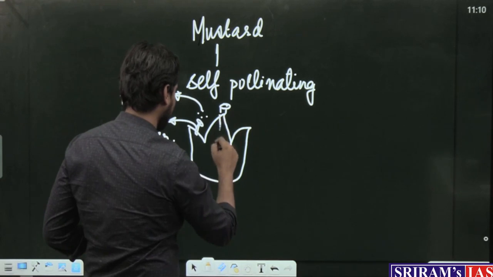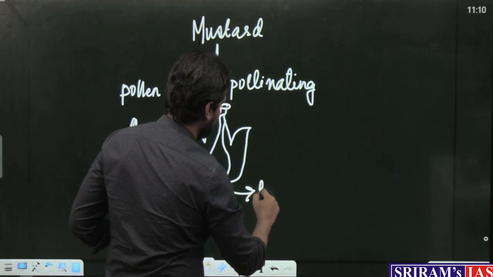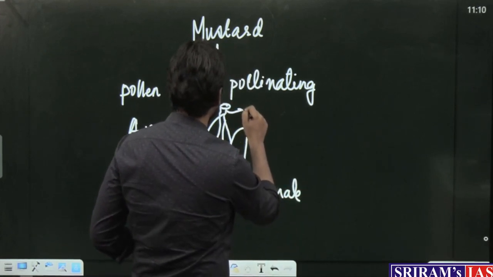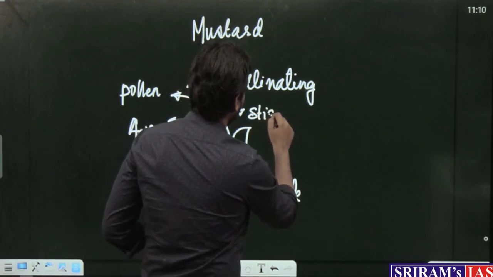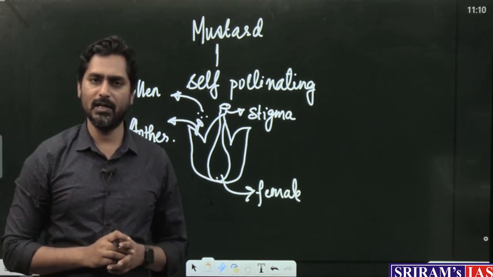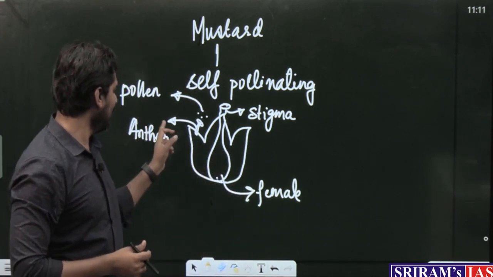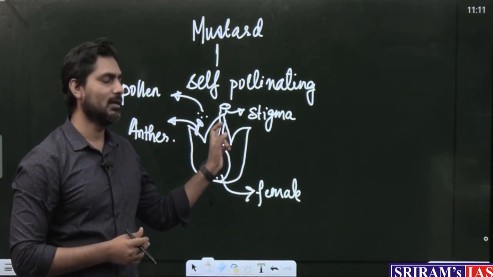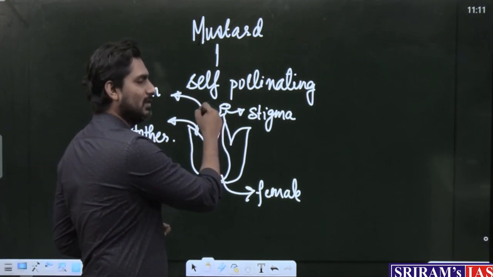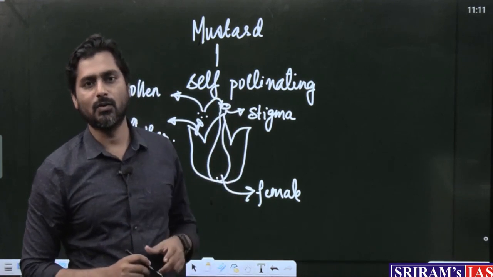This is the female part of the flower, and this is your stigma. So when we say that mustard is a self-pollinating plant, it means that its flower has both the male part and the female part. Self-pollinating means that the pollen grain of this flower only fertilizes the ovum of this flower only.